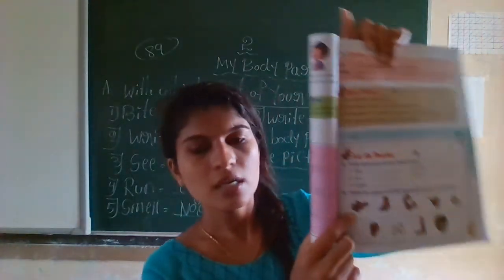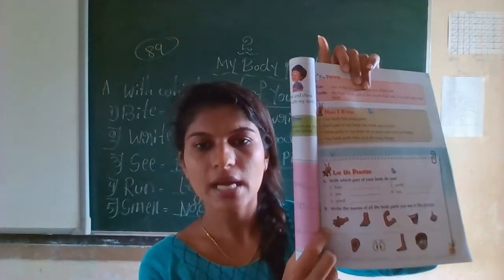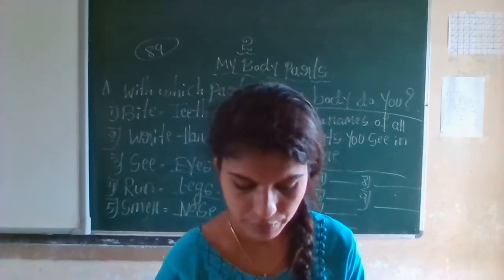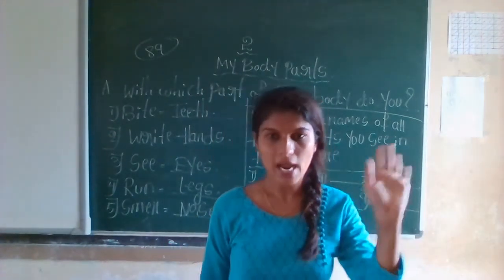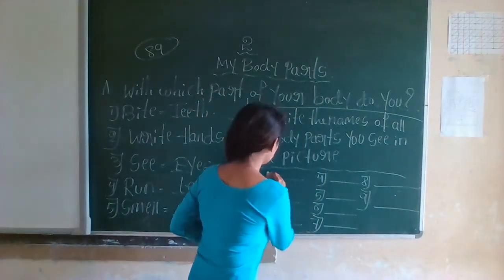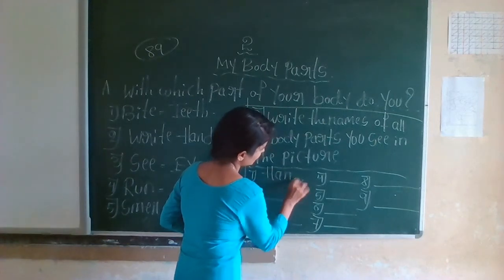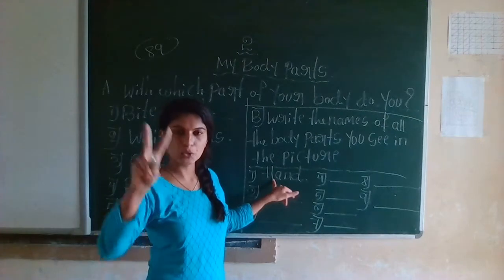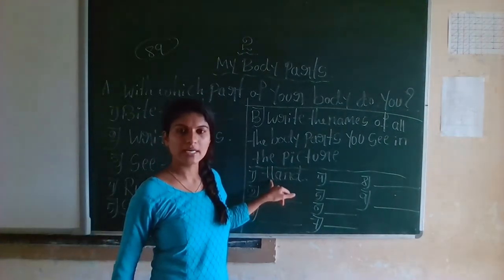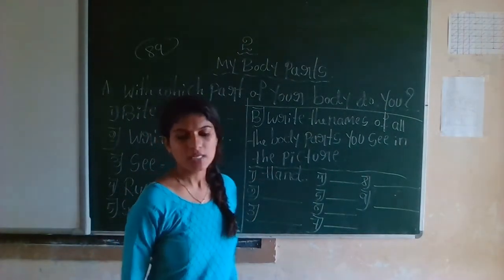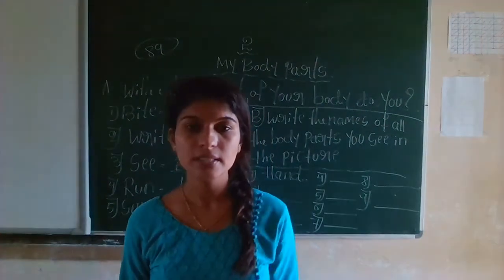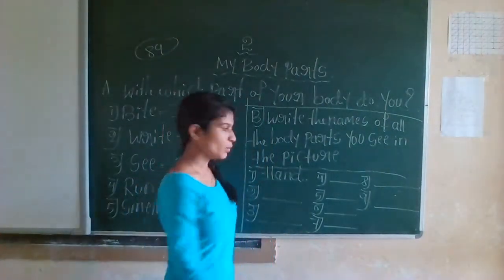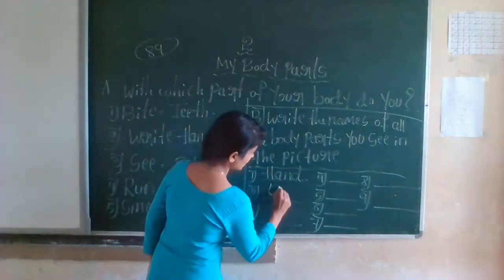Just see the first picture. What is that? That is a hand. So write hand. Only one hand is there, so I am writing hand. If two hands are there, you can write hands. See the second picture. What is that? That is leg.